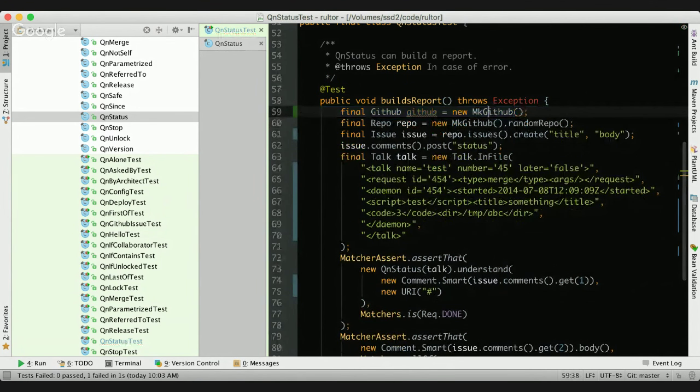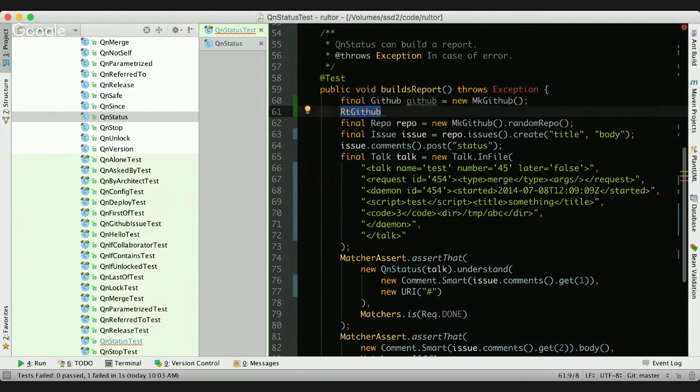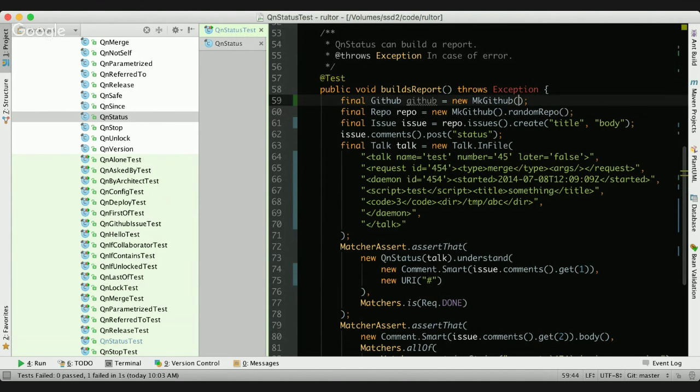Instead, I'm doing this. I'm creating the mock, or the fake version of the GitHub. This is the class provided to me by the library. But it's not mine. I'm not creating it here in this Rultor project. It is created and provided and shipped to me together with production classes, together with RT GitHub. So these two are shipped to me together, the RT GitHub and MK GitHub. But now in unit testing, I'm using MK GitHub.